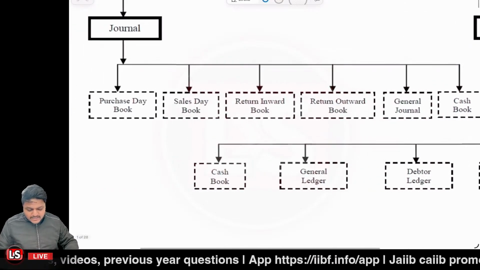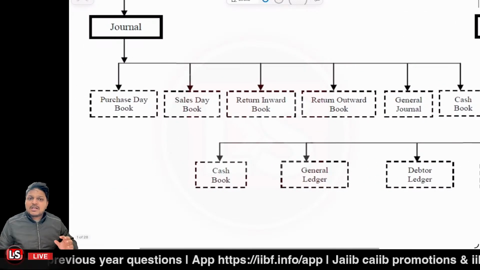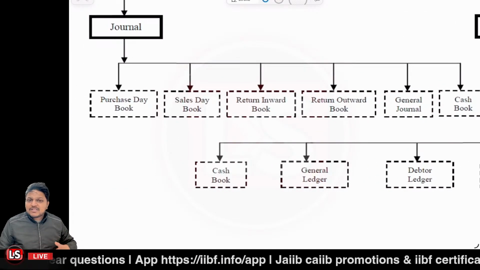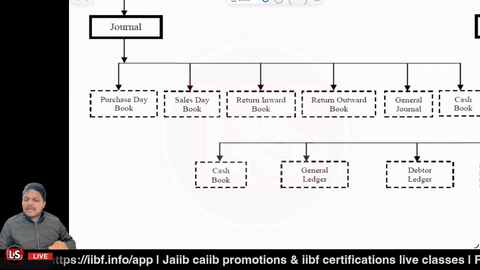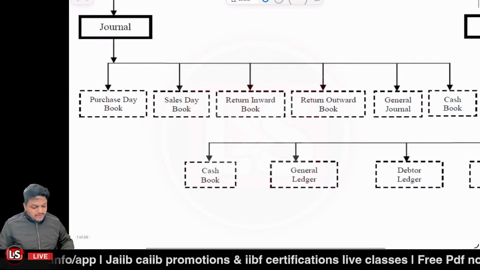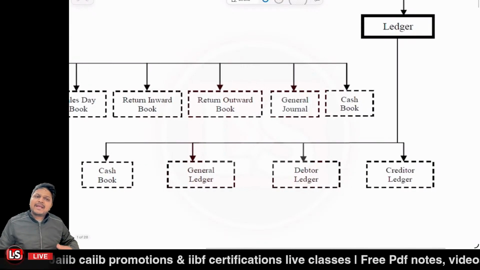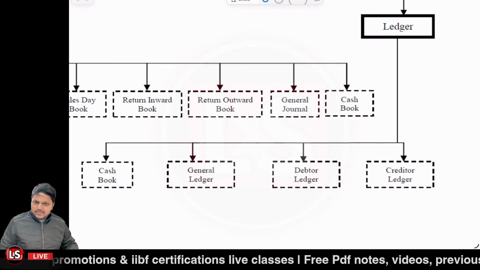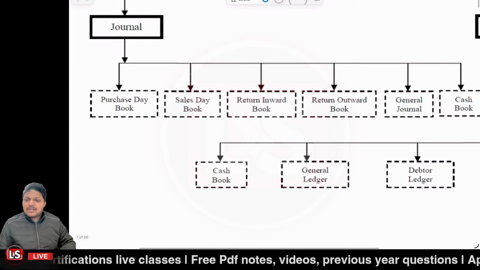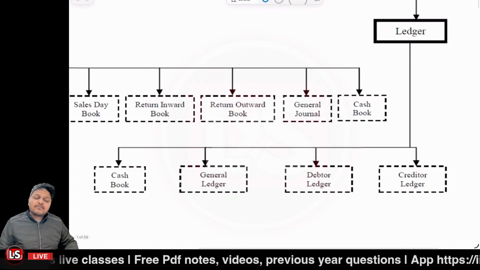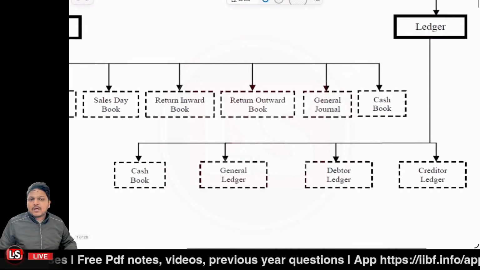The first step is that we record the transactions in a chronological manner. That's a journal. So journal is a book of prime entry or original entry, whereas ledger is a secondary entry, we can say. We first record in the book of journal. After that, we post it under the ledger into the different accounts, right?